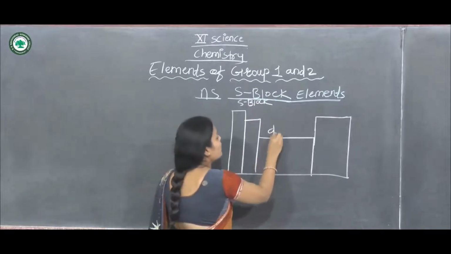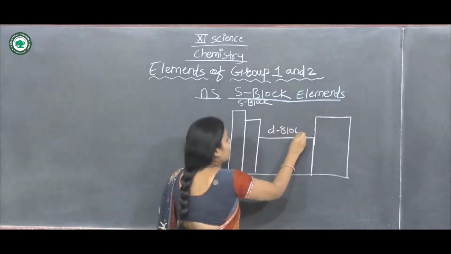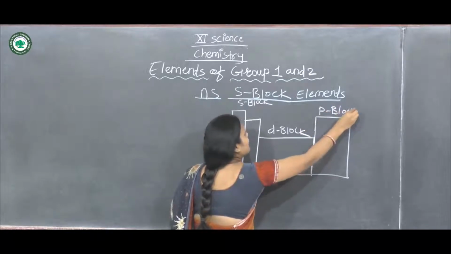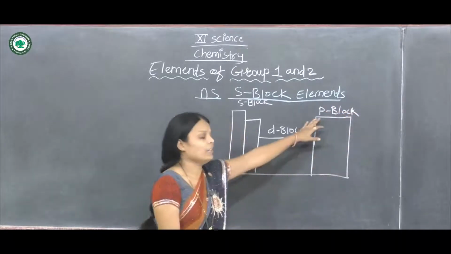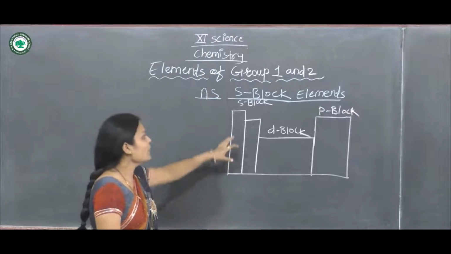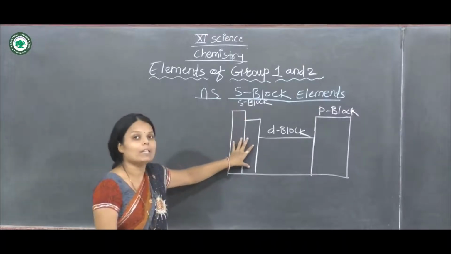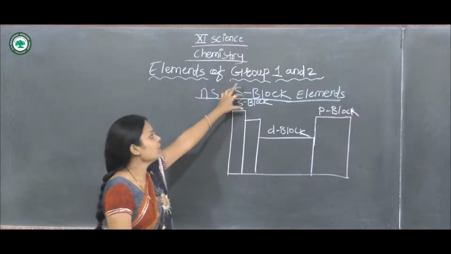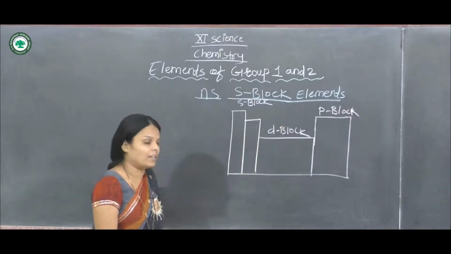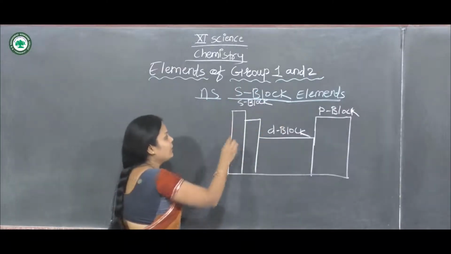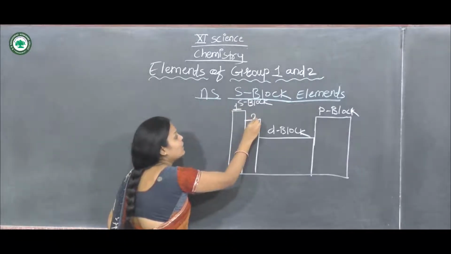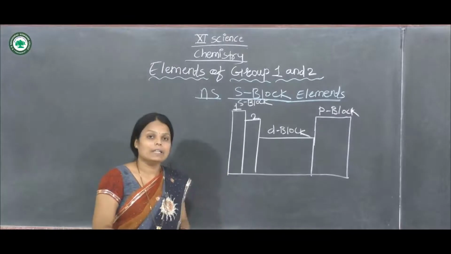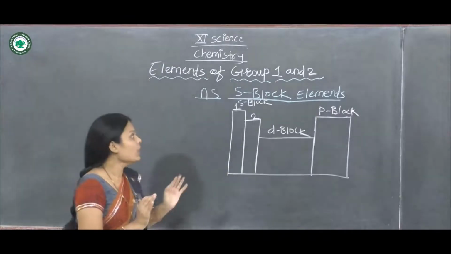Then here is the D block of elements, and this is the P block of elements. In the S block, the whole chapter covers group first and group second. Those two groups we will study in this chapter.